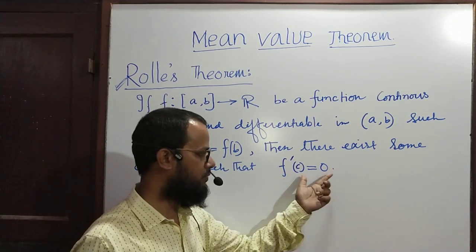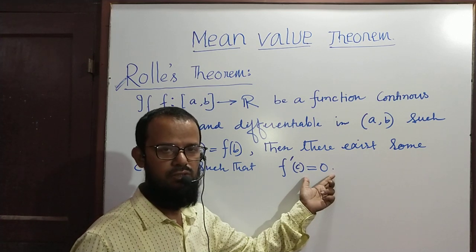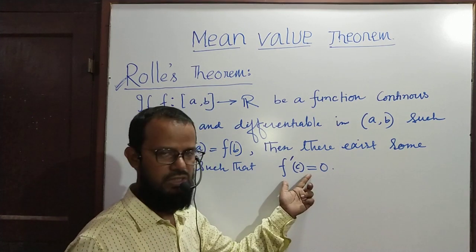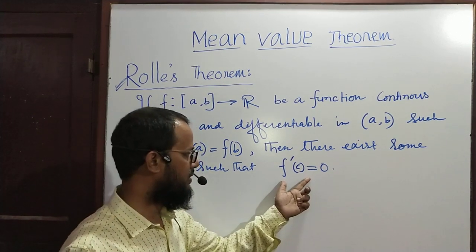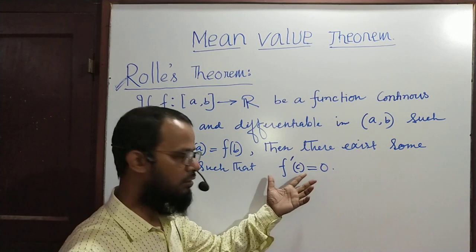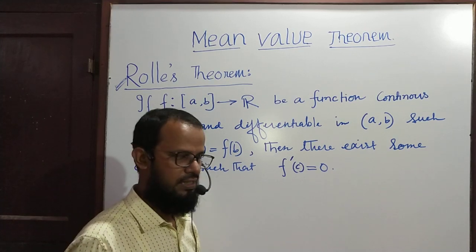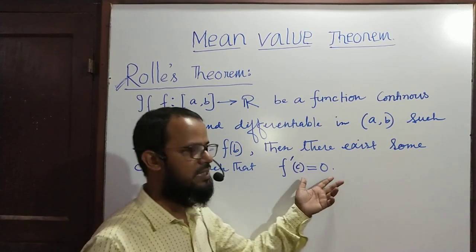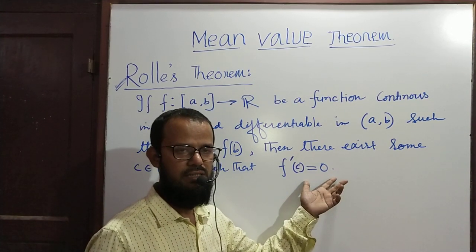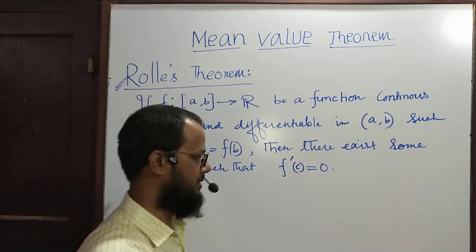And slope of the tangent at the point c equal to 0 means at the point c in the domain of the function, the tangent is parallel to what? X-axis. Slope of the tangent is 0 means the tangent is parallel to x-axis.